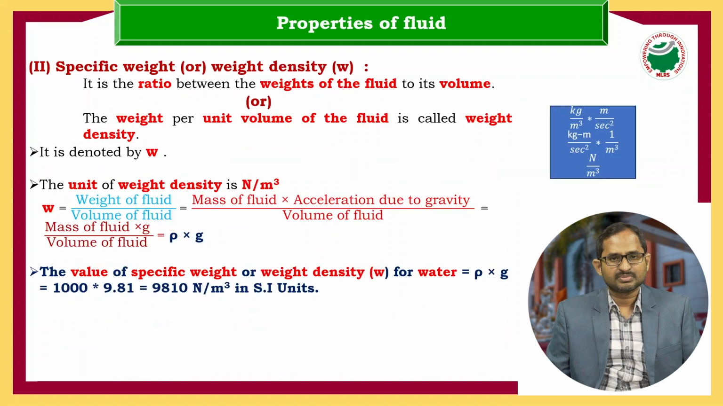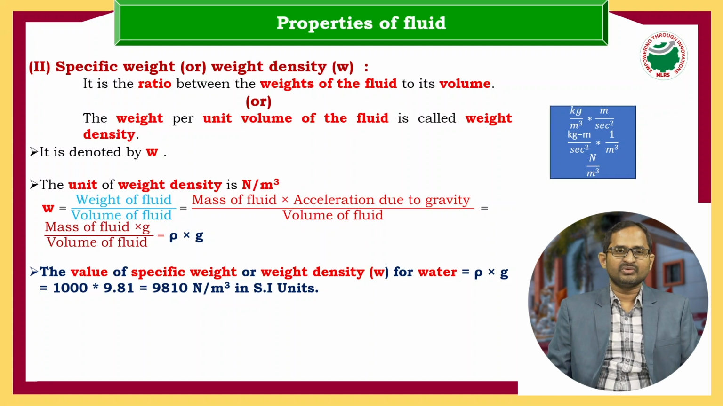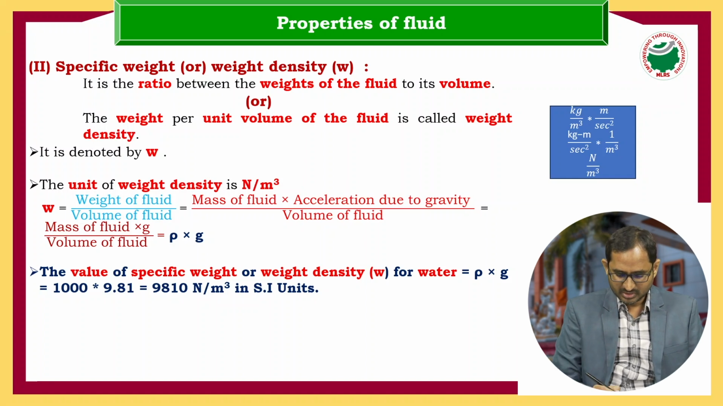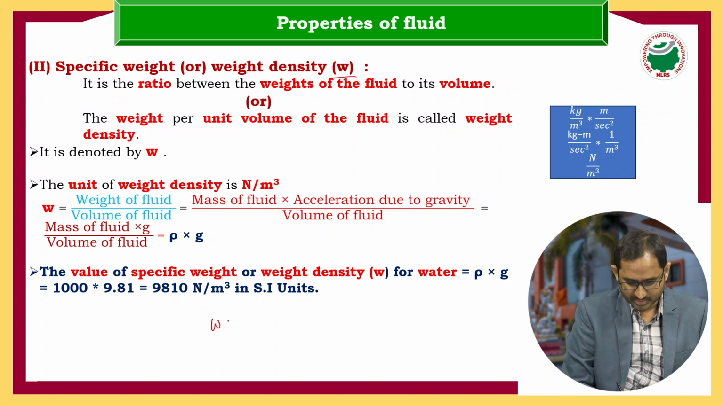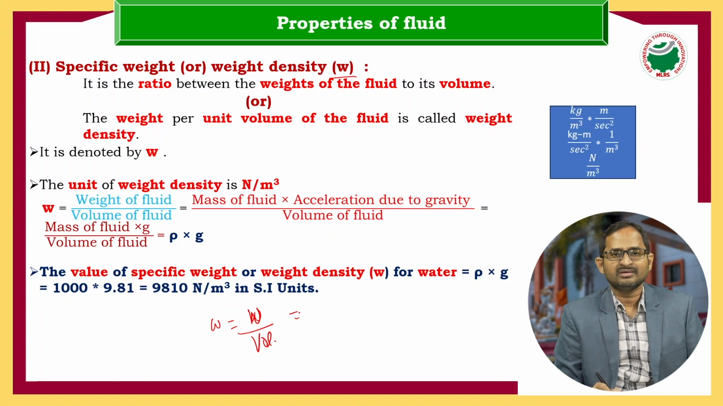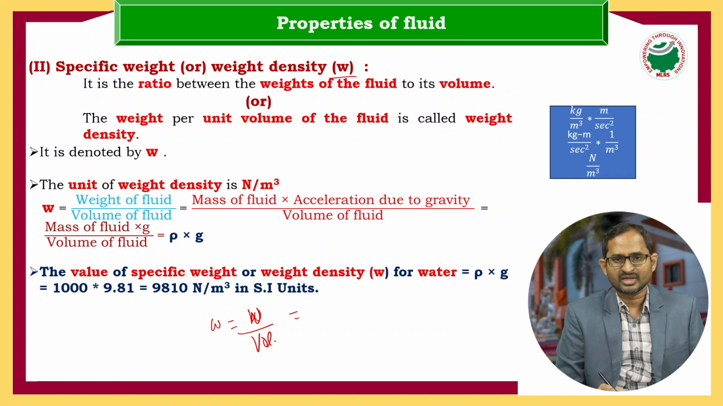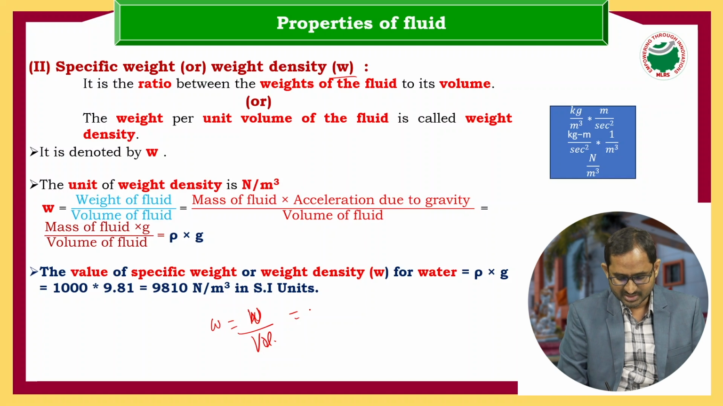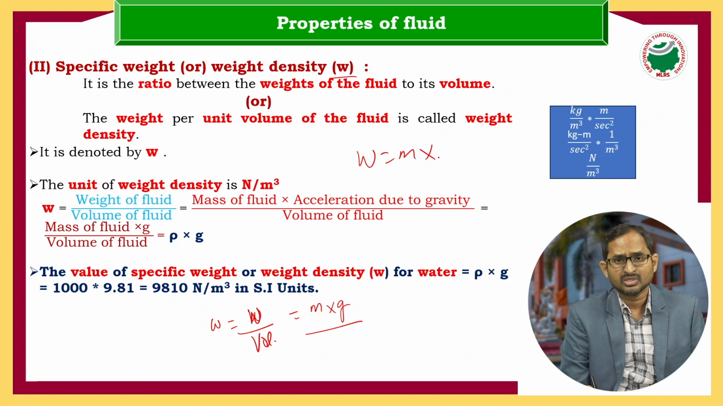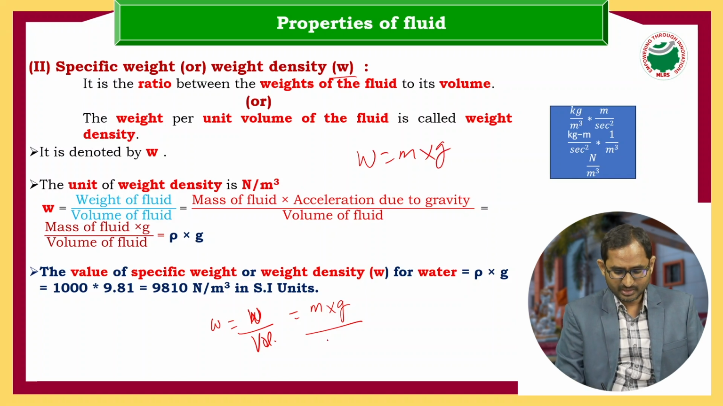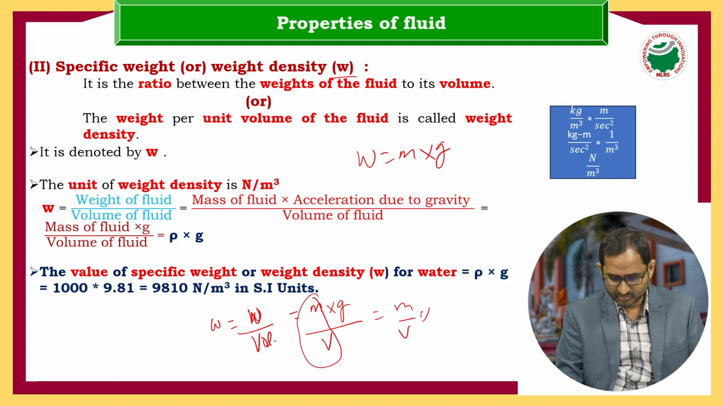Next is specific weight or weight density. It is defined as the ratio between weight and volume, denoted by the symbol small w. So small w equals weight, capital W, by volume. We know the relation between weight and mass from earlier classes: weight equals mass into acceleration due to gravity, that is W equals m into g. Dividing by volume V, I am rearranging this as mass by volume into g.